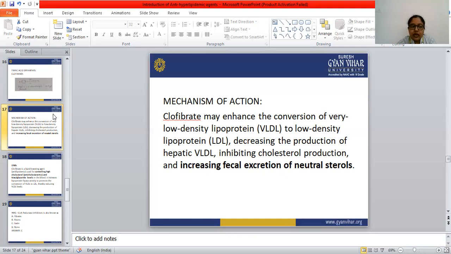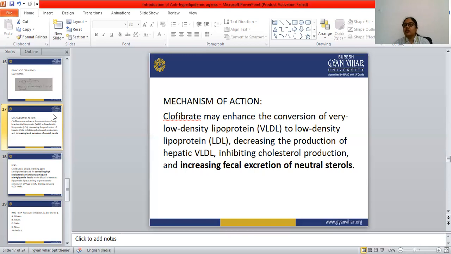This PPAR alpha activates the enzyme lipoprotein lipase and ultimately decreases the formation of very low density lipoprotein, VLDL, which is converted into LDL cholesterol and triglyceride, and that increases the HDL cholesterol.